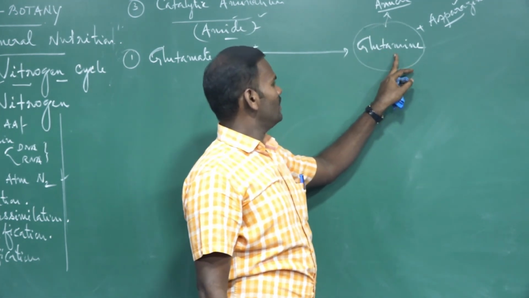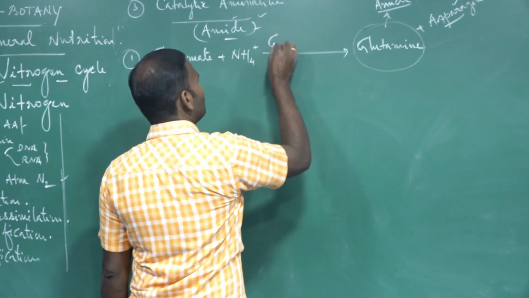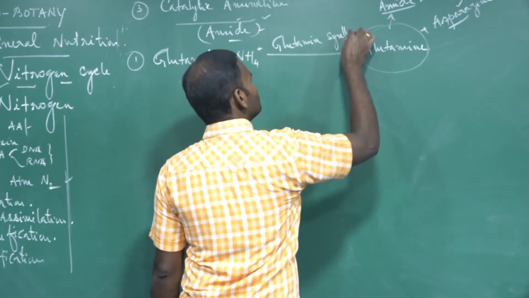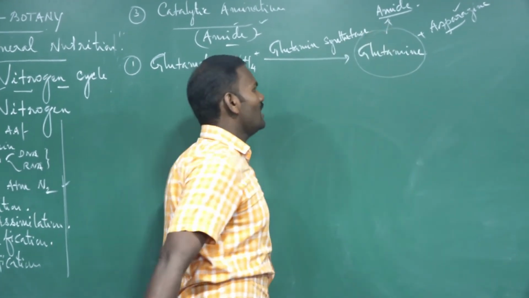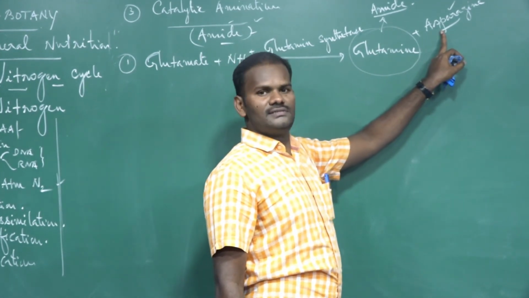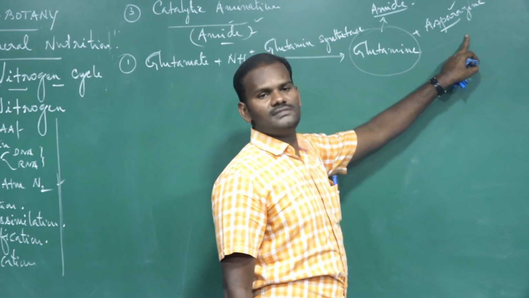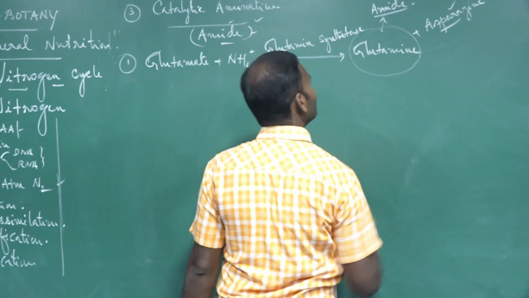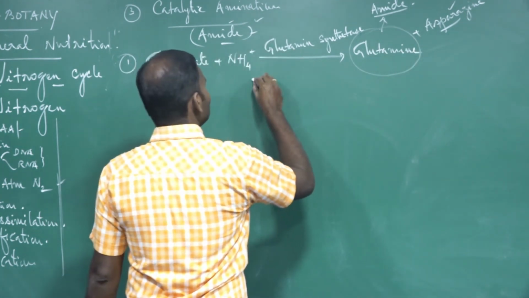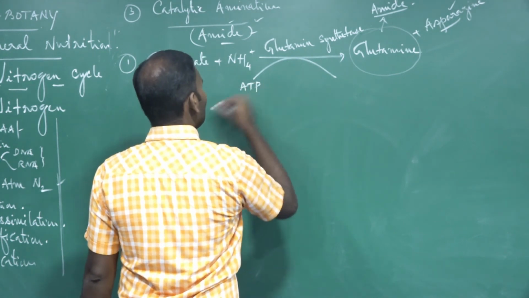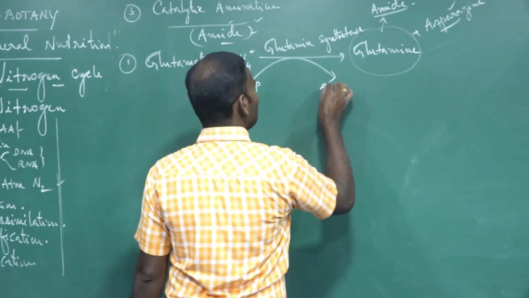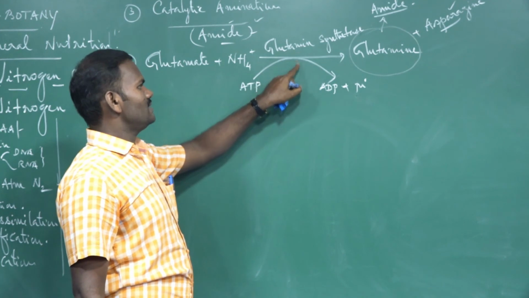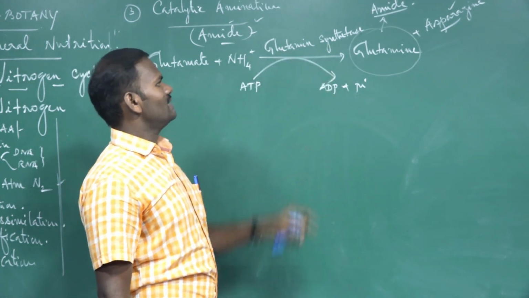Glutamine is synthesized with the help of the enzyme called glutamine synthetase. Similarly, asparagine, an amide, is synthesized with the help of the enzyme asparagine synthetase. During this reaction, one molecule of ATP is utilized to form ADP and phosphate. This reaction is catalyzed by the enzyme glutamine synthetase.